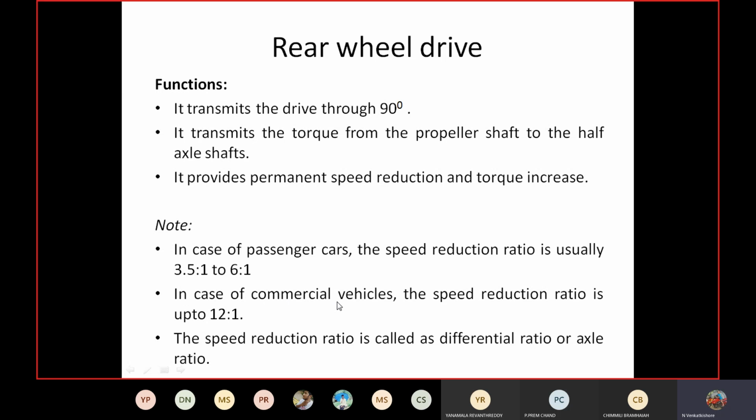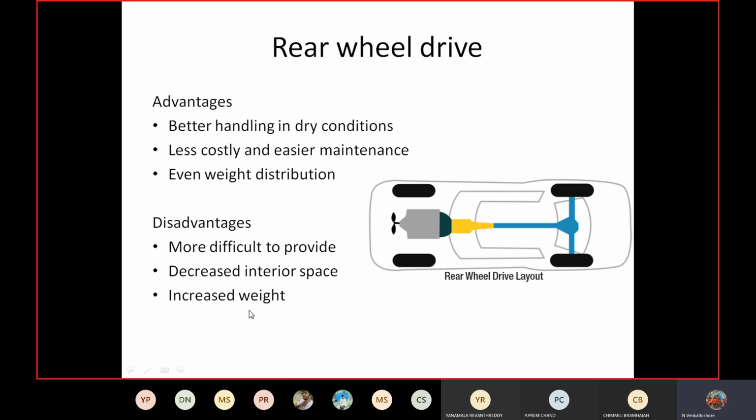In case of commercial vehicles, the speed reduction ratio in rear wheel drive is 12:1. The reason we do the speed reduction is to increase the torque. The speed reduction ratio is called the differential ratio or axle ratio. In rear wheel drive, the engine is at the front and the differential mechanism is at the back, so it has better stability.